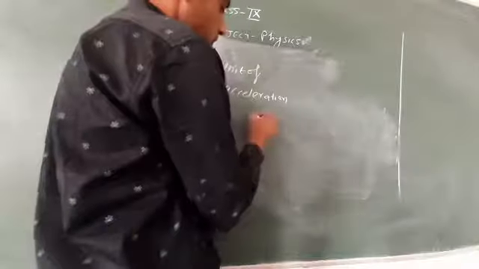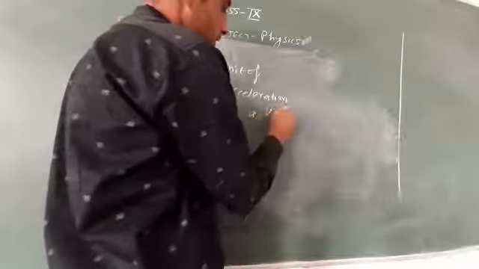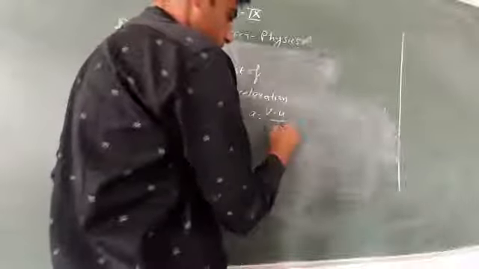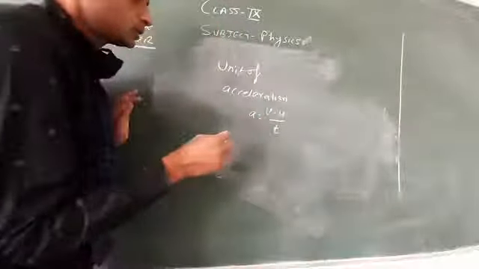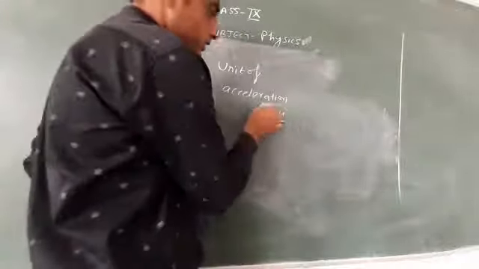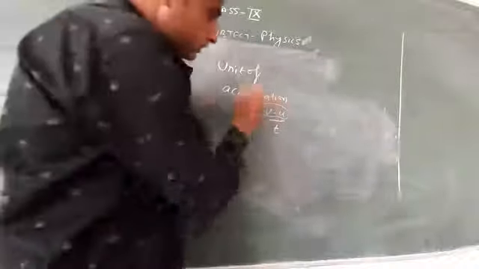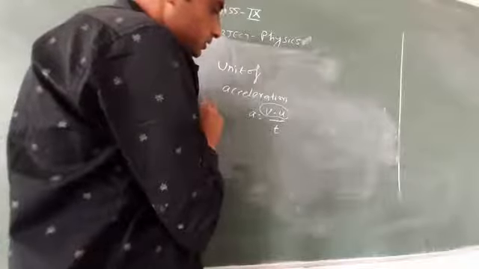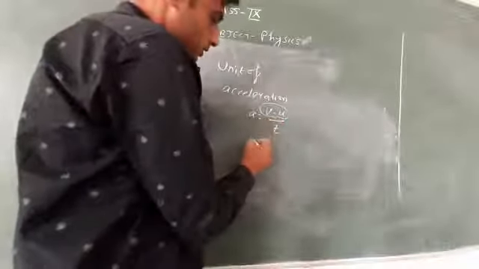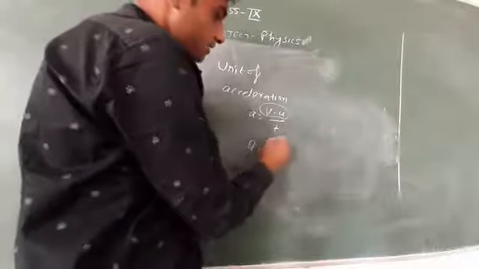As you know, the formula is a equals v minus u upon t. This is the change in velocity, which you can write as del v.